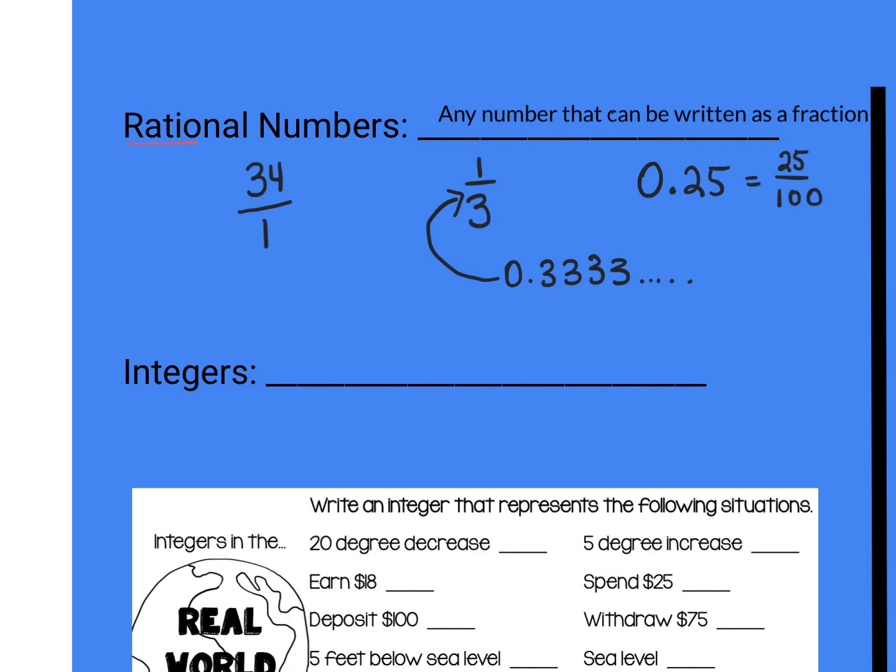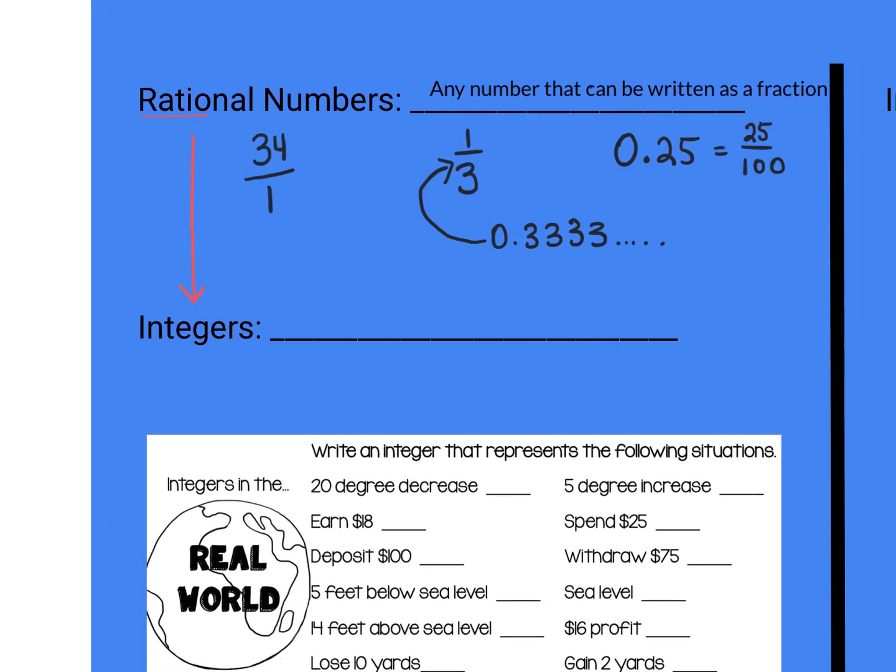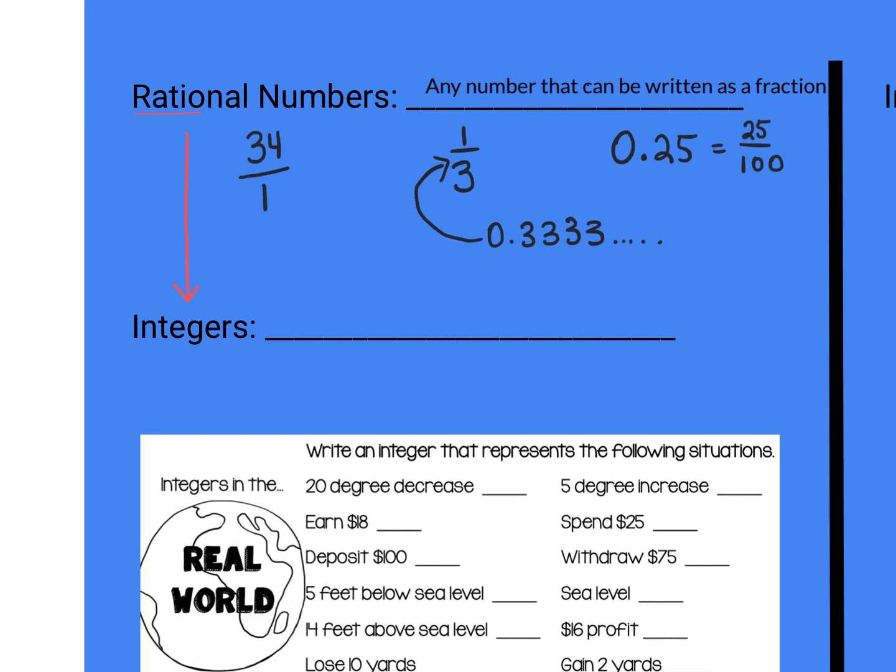Now, within our rational numbers, we have another smaller category called integers. Integers are our positive and negative whole numbers, including 0.